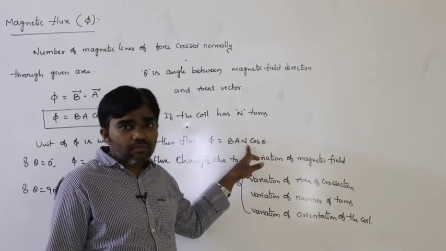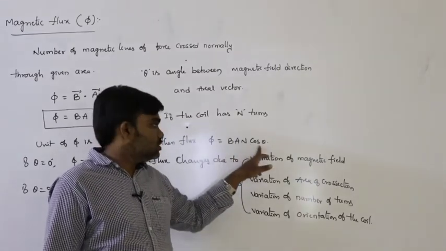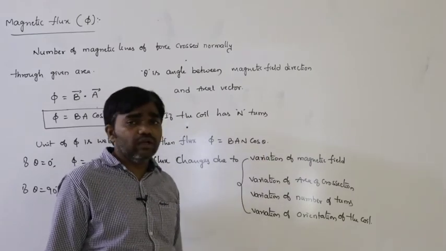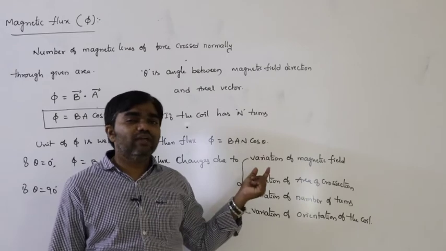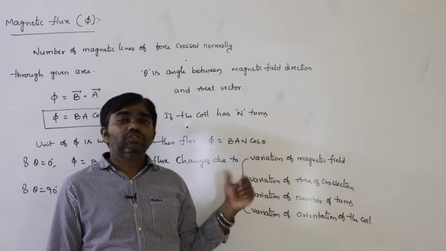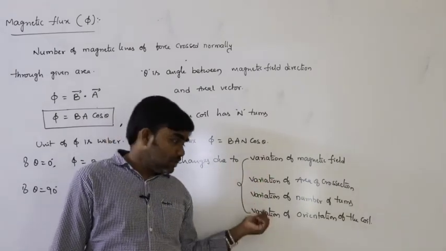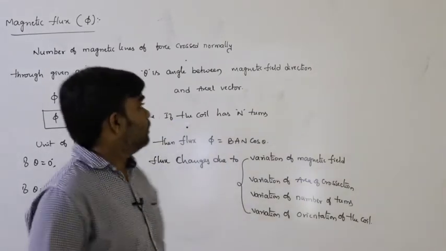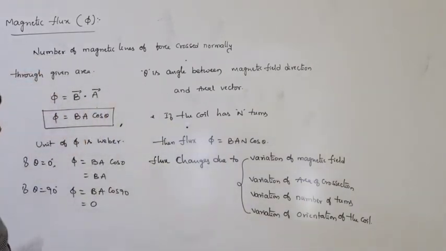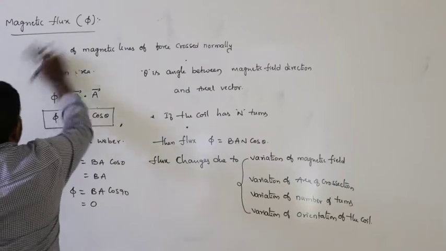Due to the change in the number of turns, flux changes. Due to the orientation of the coil, meaning the angle between the magnetic field and the areal vector, if the angle changes, then the magnetic flux also changes. So this is the magnetic flux. The simple formula is phi equals BA cos theta.